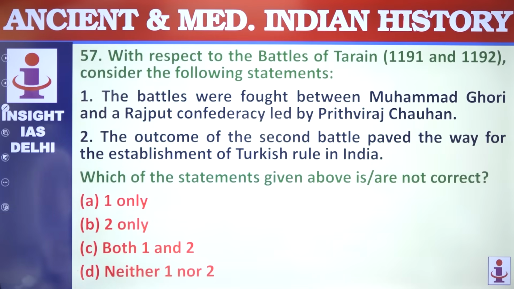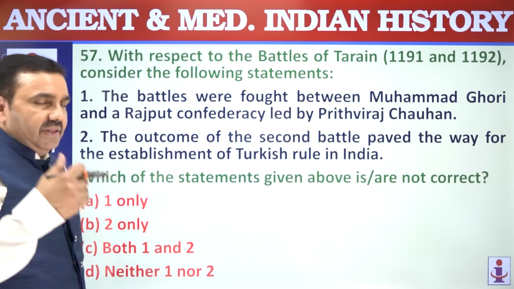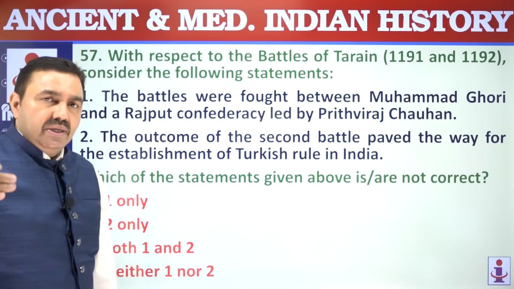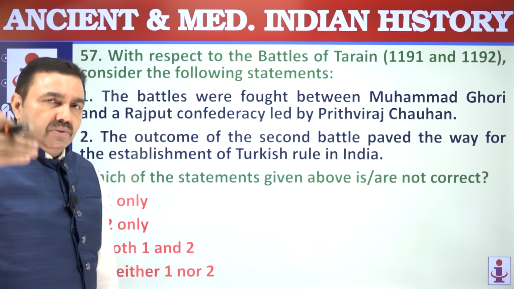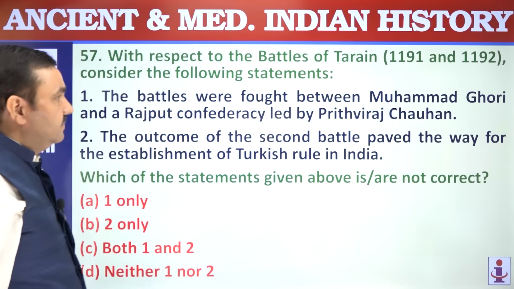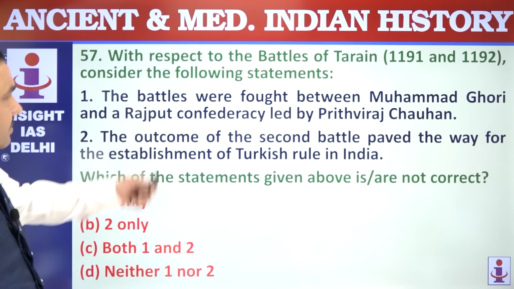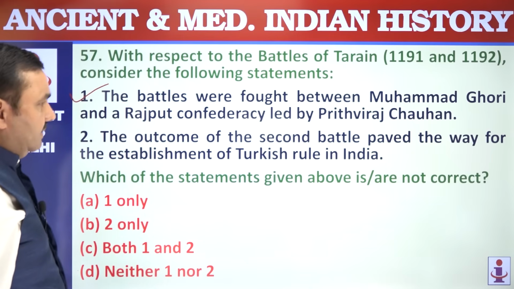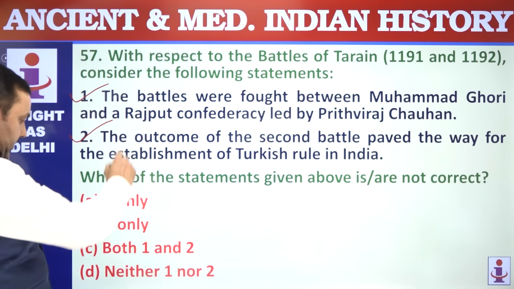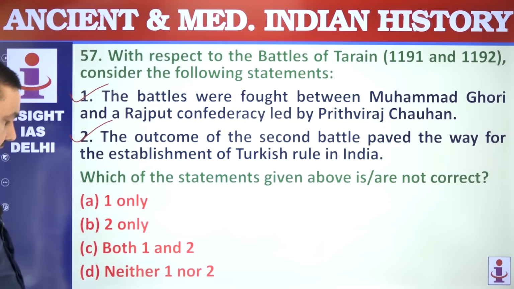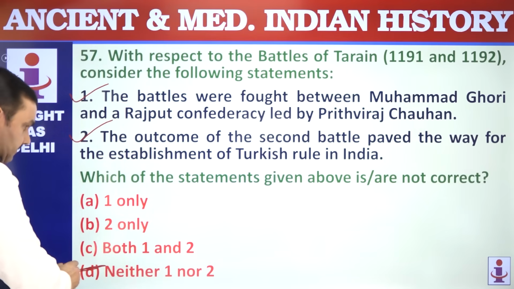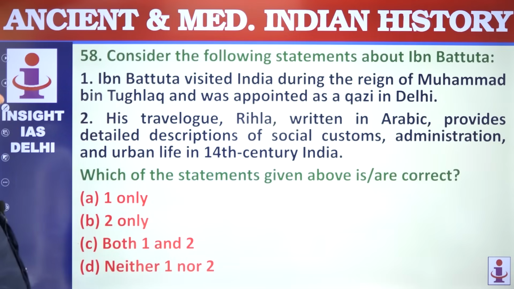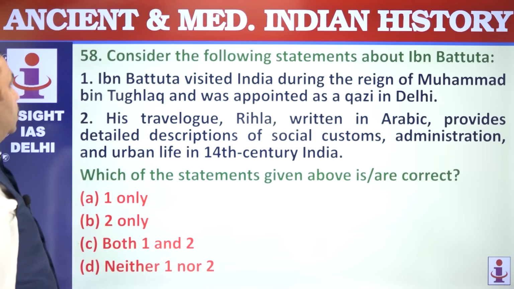57. With respect to the Battle of Tarain, there were two battles. First battle 1191, Prithviraj Chauhan was victorious. Second battle 1192, Prithviraj Chauhan lost to Muhammad Ghori. Battles fought between Muhammad Ghori and Prithviraj Chauhan. Outcome: the second battle led to the establishment of Turkish rule. That's correct. Both are correct.